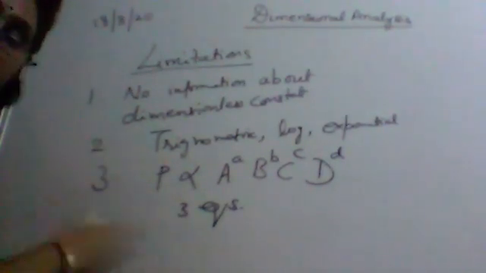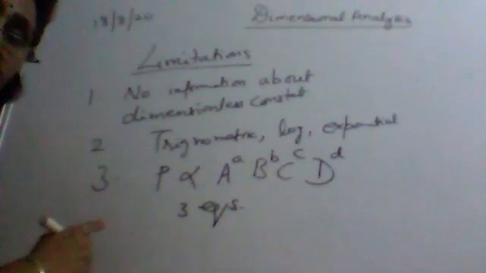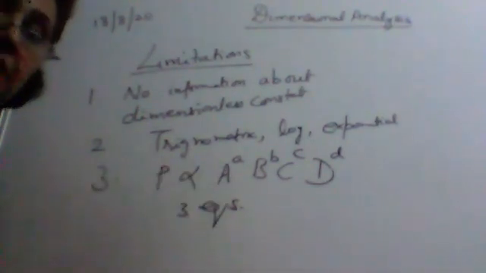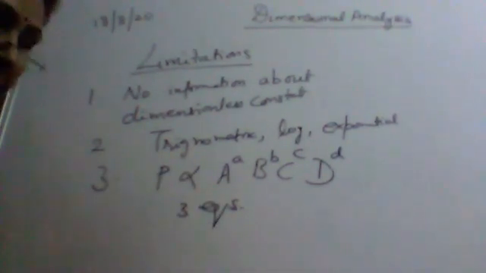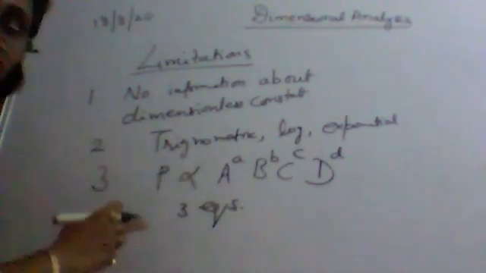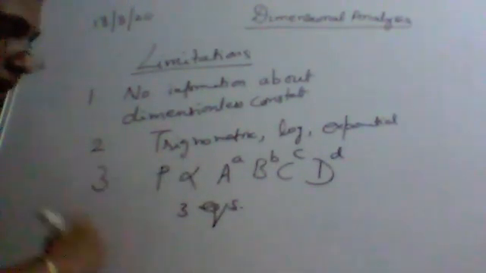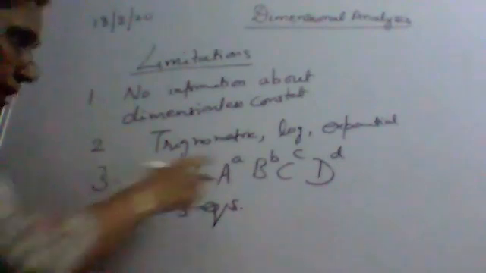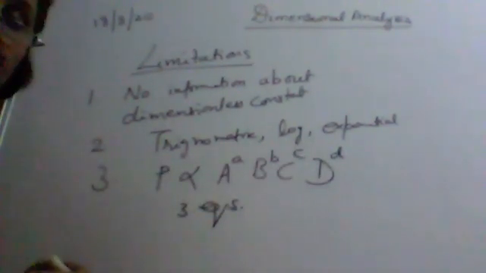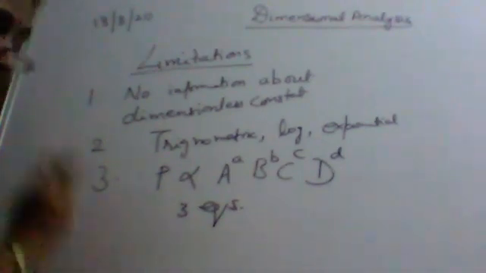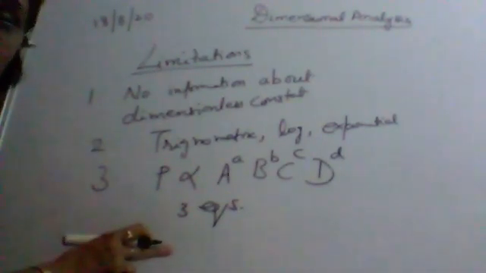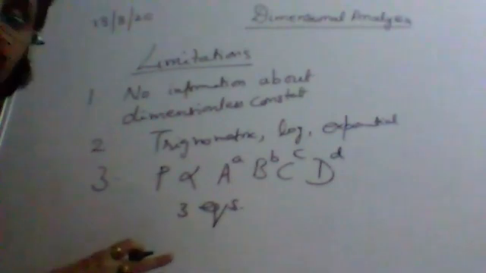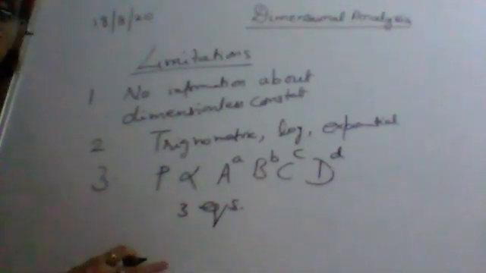One will be equating the power of M, the other will be equating the power of L, and the third one equating the power of T. But how many unknown variables will be there? 4 unknown variables. So using 3 equations, finding out 4 unknown variables is not at all possible.